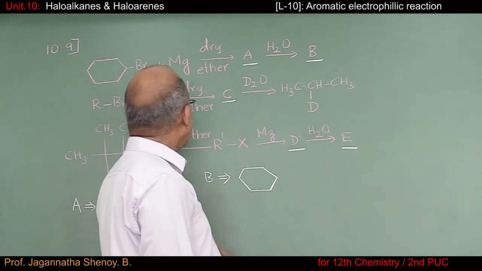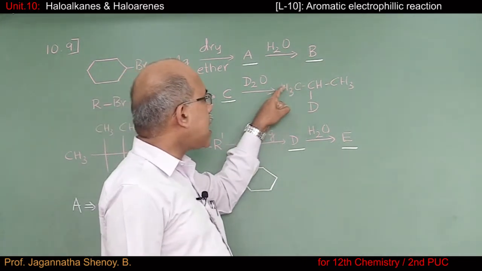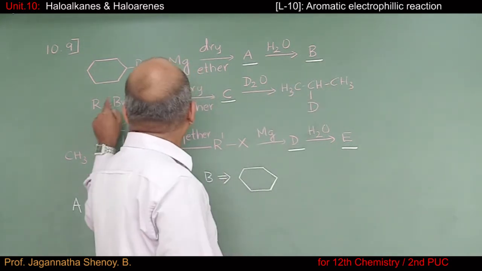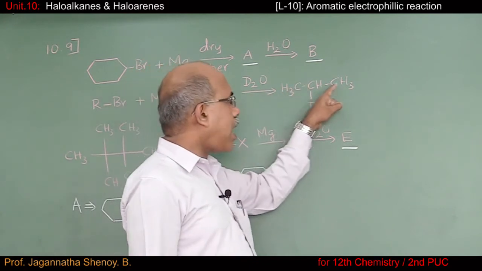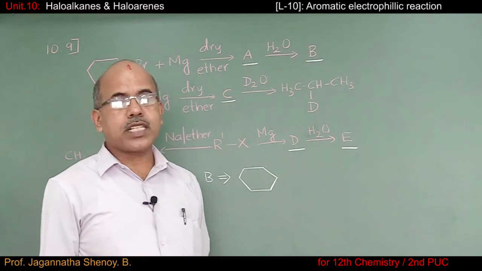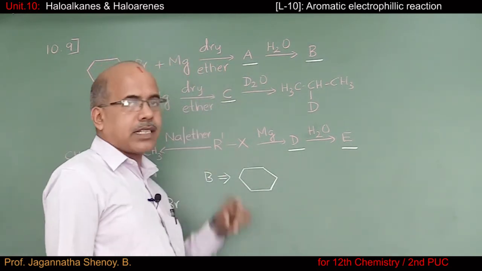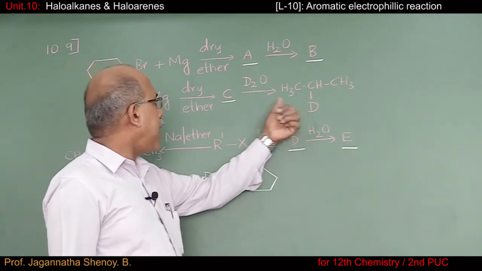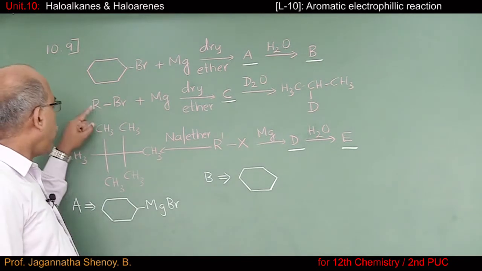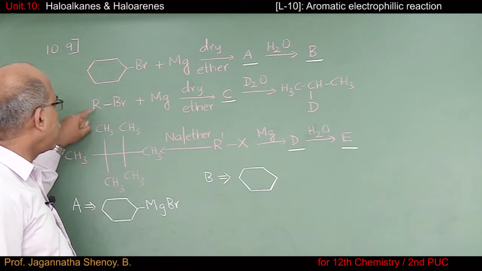Or in other words, what is this R group? This R group is CH3CHCH3. Or in other words, R group is nothing but isopropyl group, where the branching is present on the second carbon atom. So once we analyze it like this, I can get back to what is RBr. So what should be R group? Just now I told you it should be isopropyl group.